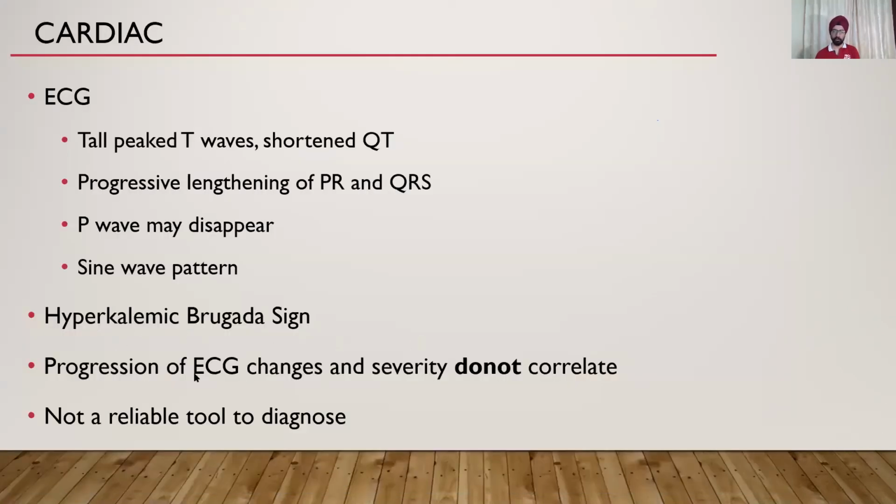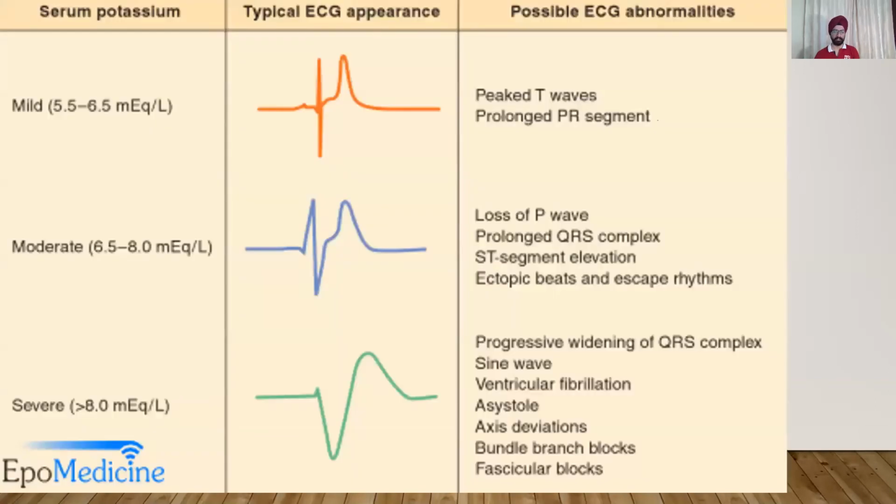But there is actually no strict progression of ECG changes, and severity does not correlate with the potassium levels. So even at a potassium of 5.5, if it is sudden and severe, you might get a sine wave pattern. Do not get befooled thinking it will happen only at 7. And even at 7 potassium, you might get only tall T waves. You might not get a prolonged QRS at all. So it's not a reliable tool to diagnose. But yes, if severe ECG changes are present, you know that there is an urgent need to treat. Otherwise, there can be cardiac arrhythmias, which can be life-threatening.